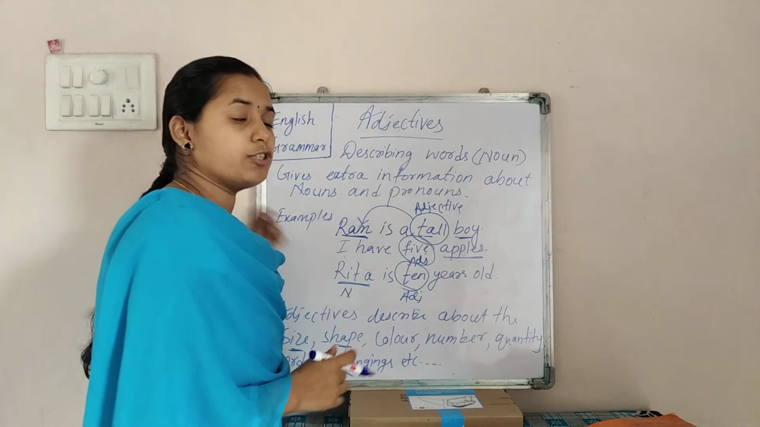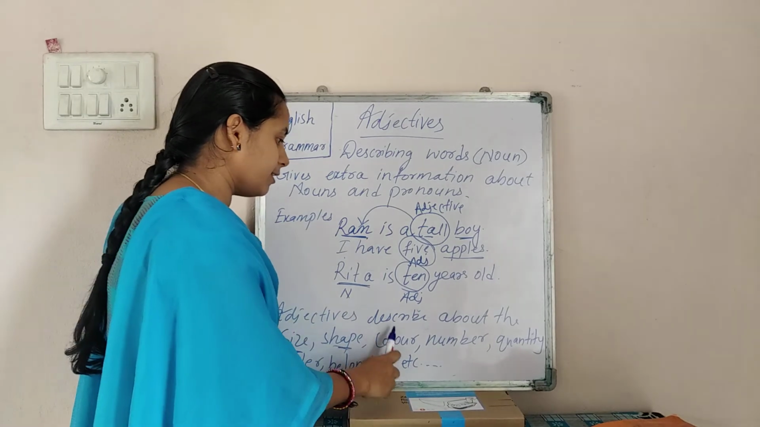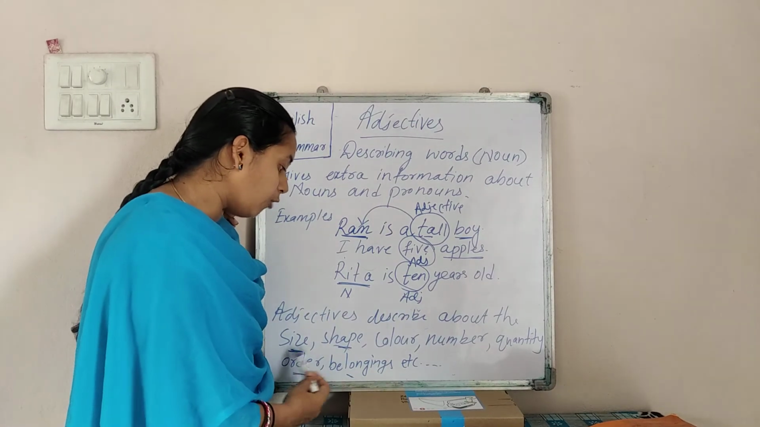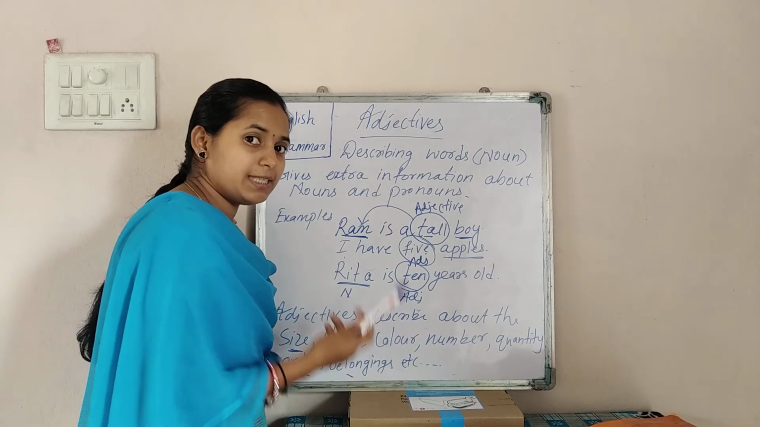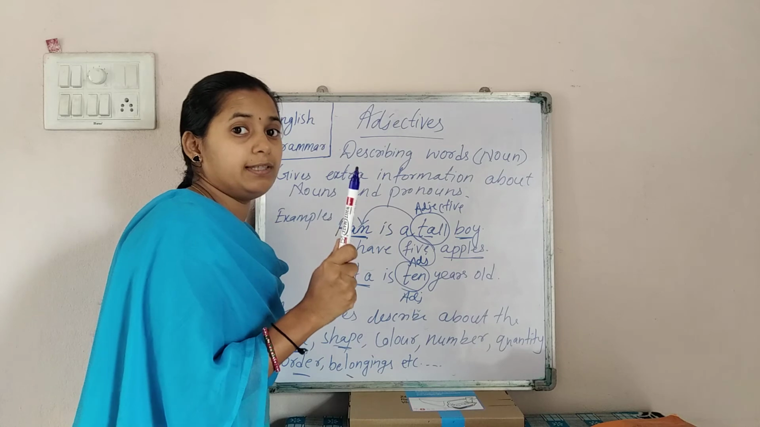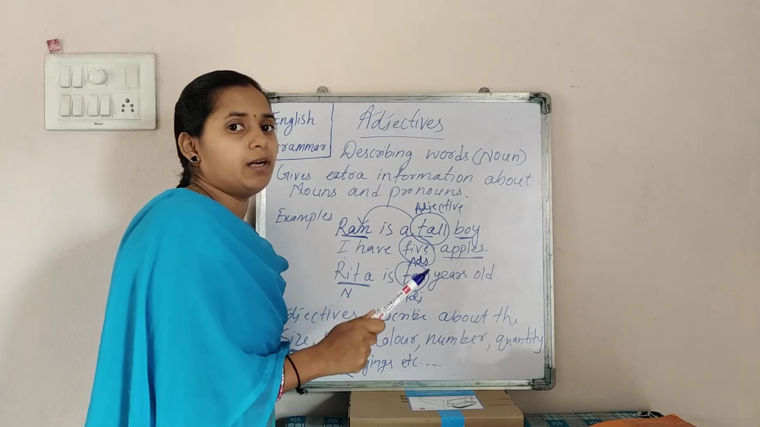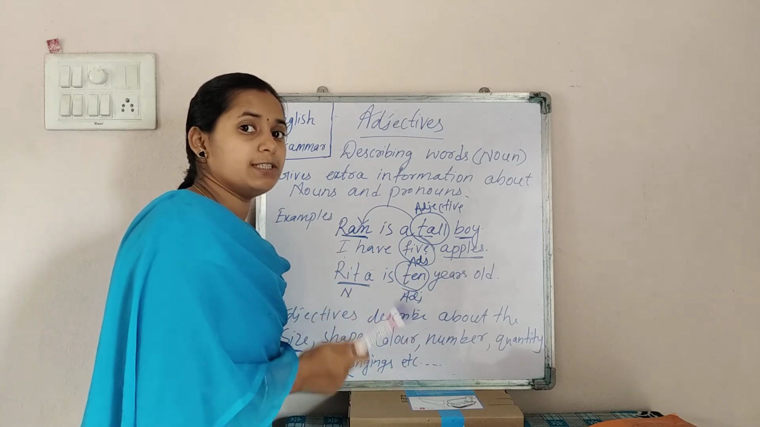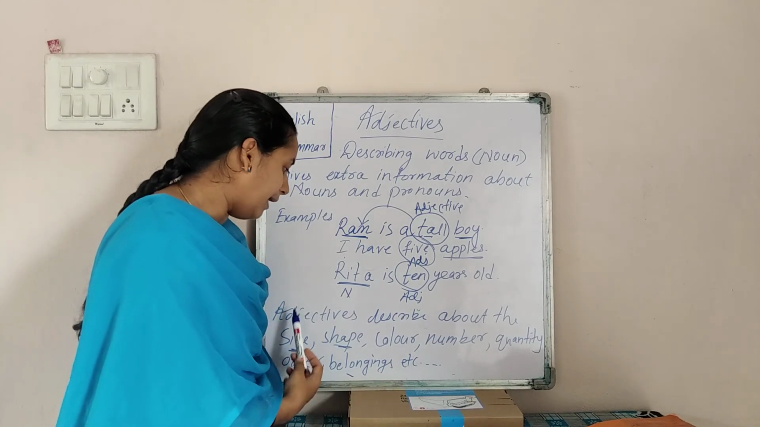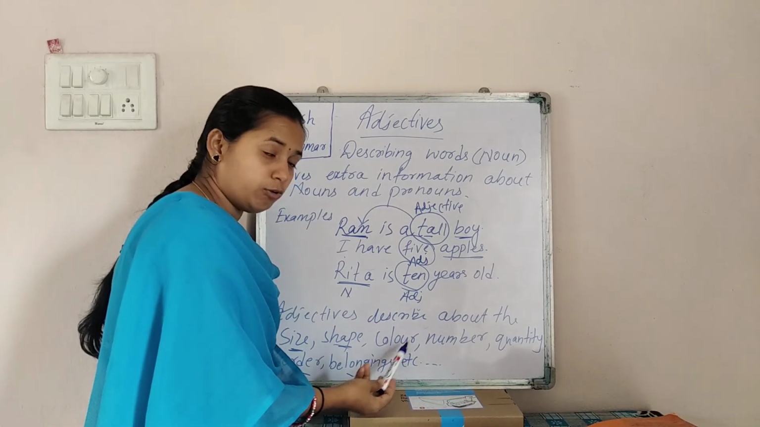Clear? And we can also use describing words for different types. So what are they? You can see here adjectives describe the size of a noun, shape of a noun, color of a noun. That means if I'm saying that the color of this pen is white, then it is describing the color of this thing, right? So that's why the word white also comes under adjective. Okay, why? Because it is giving extra information about the particular noun. Okay. So adjectives describe the size of a noun, shape of a noun, color of a noun, number of a noun.